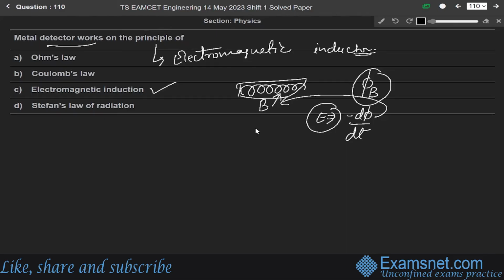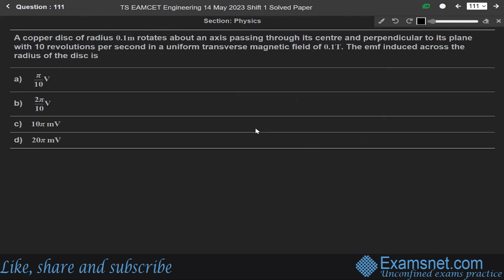Okay, so charge and motion create magnetic field. Eddy current produces its own magnetic field. This field is detected by this metal detector. So it works on the principle of the electromagnetic induction. Okay. Now next question 111. A copper disc of radius 0.1 meter rotates about an axis passing through its center and perpendicular to its plane with 10 revolutions per second in a uniform transverse magnetic field of 0.1 Tesla. The EMF induced across the radius of the disc is okay.